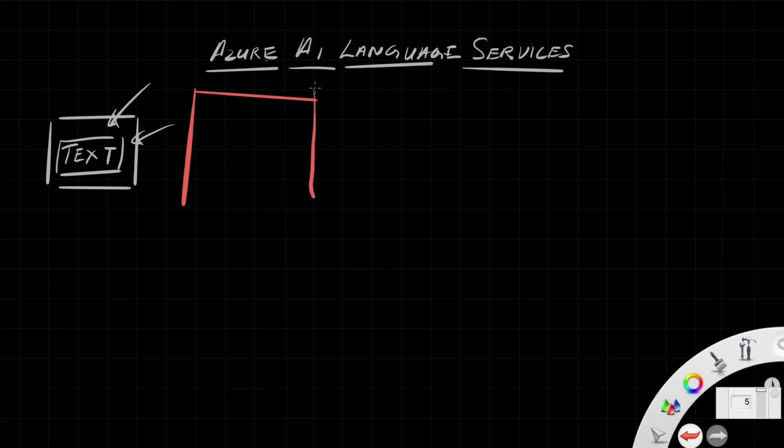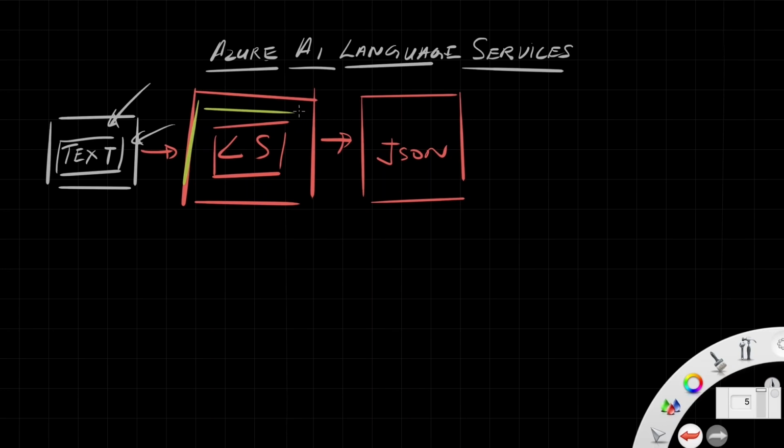We'll see how the endpoint is created. It's very similar to the ones we have already seen. So this is the language services. Input is text and output is always some form of JSON. This is pretty much the overview of language services. We will see a couple of different models within language services, but all in all, this is what it does: text processing. If you ask whether a large language model like ChatGPT is a language service, technically speaking, yes, but we will not be discussing OpenAI services here. There's a separate lesson for that coming up. Basically, these are small models, not very large models.